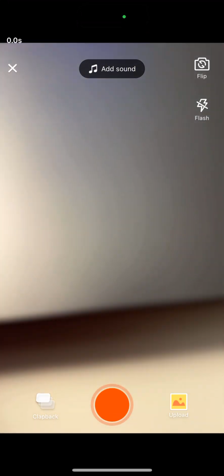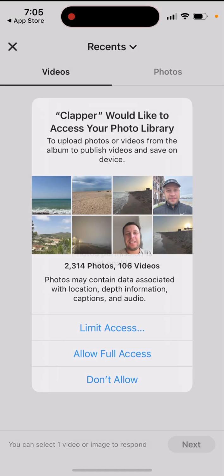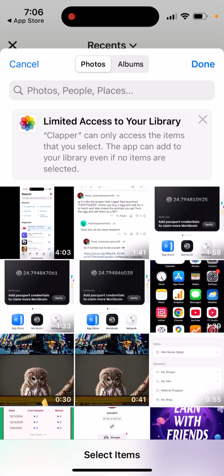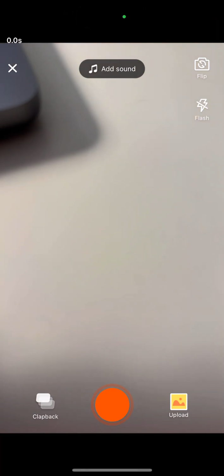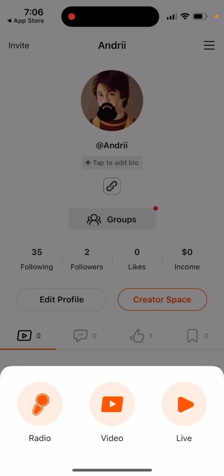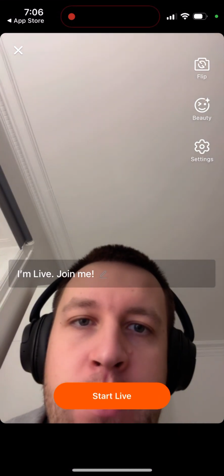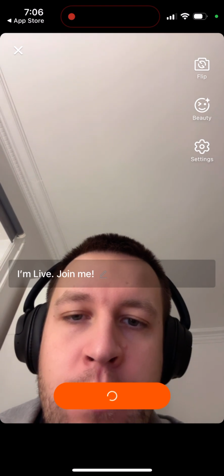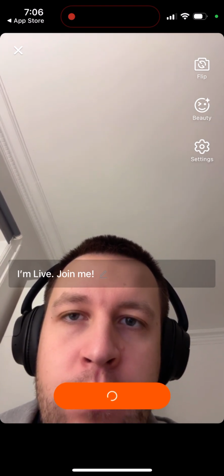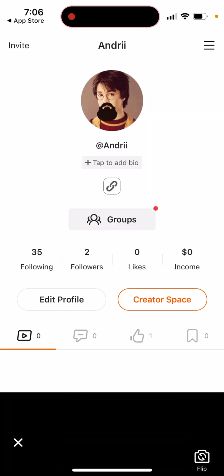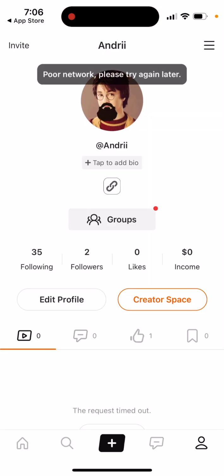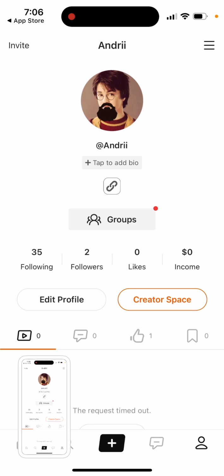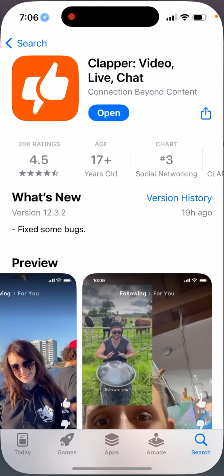Then you can also go and upload a video. So that's how you upload a video. Then you can add some videos, and also you can go live here. So that's basically how it goes. But as you can see, during peak times in the US, this app is not working that well. But anyhow, it's a good start.